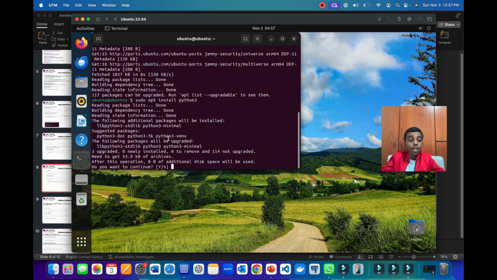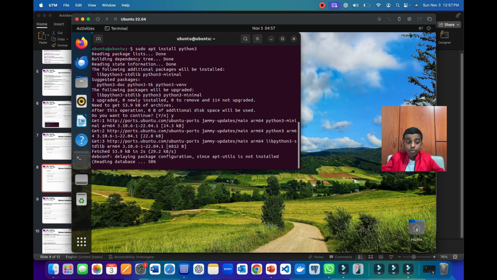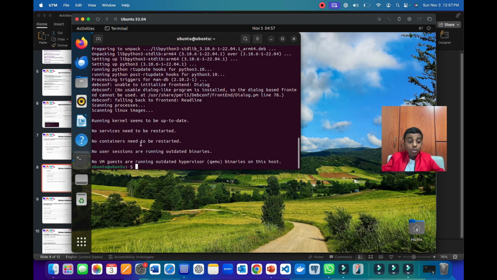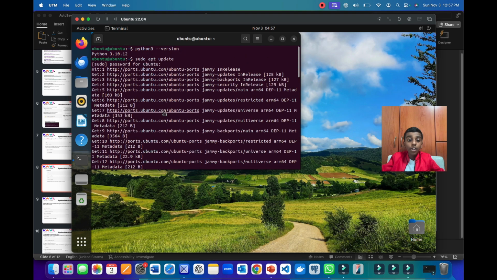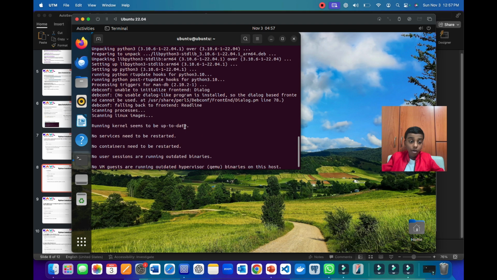Now here it will say do you want to continue, yes or no. So you have to press Y for yes and N for no. So here I'm pressing Y to install Python, of course, and here it will take some time. Now here it has been done and Python has been successfully installed. Now let's go back to our PPT to learn about more.